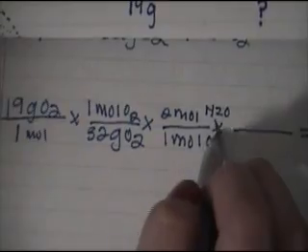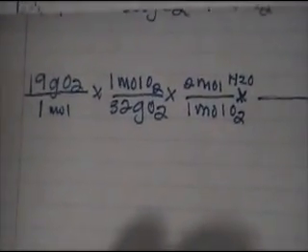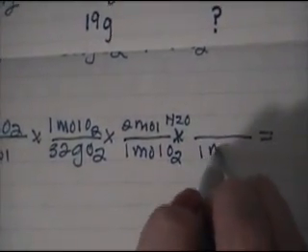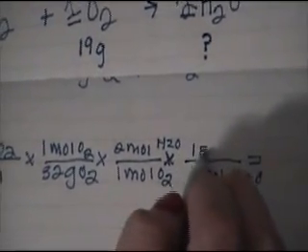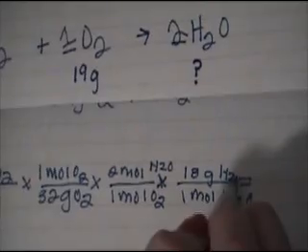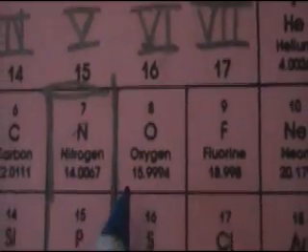So finally, we have our moles of H2O, and we need to convert that to grams. We know that in 1 mole of H2O, there are 18 grams. We know this from looking at our periodic table. Hydrogen is over here, and it weighs 2, and oxygen weighs 16, which makes 18. So now back to our dimensional analysis.